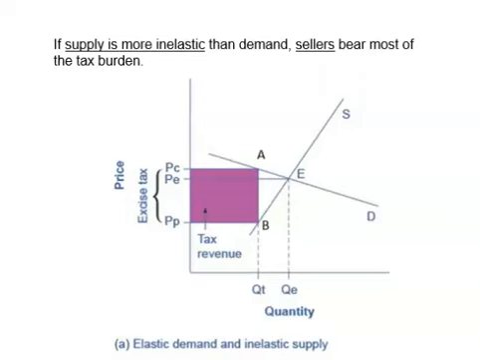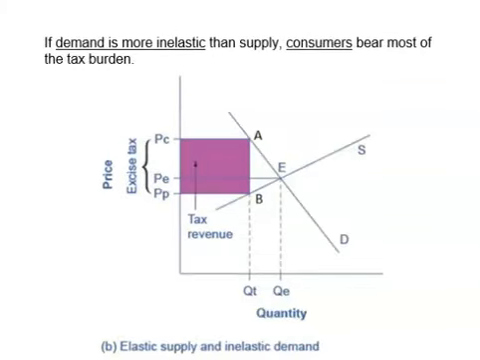Therefore, the distance between PC and PE, which represents the increase in price for consumers, is much smaller than the distance between PE and PP, which represents the decrease in price for producers. The purple rectangle represents tax revenue. Tax revenue equals tax per unit times the quantity that is being taxed, which is QT in the graph. A big chunk of tax revenue in this case is contributed by sellers, and a small part of it is contributed by buyers. So we say that sellers bear most of the tax burden.